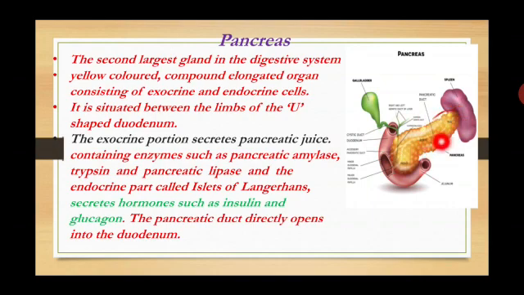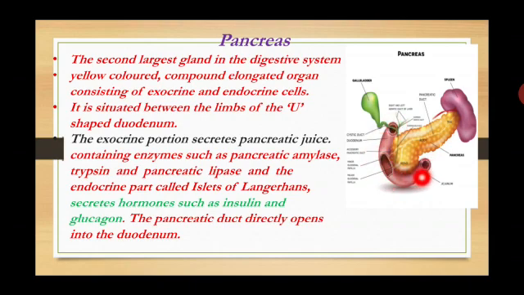It consists of exocrine and endocrine glands. Exocrine means what ma? Secrete the enzymes. Endocrine means secrete the hormones. Okay, so both enzymes and hormones are secreted in this pancreas. It acts as an endocrine and as an exocrine gland. It is situated between the limbs of the U-shaped duodenum. U-shaped duodenum means what?